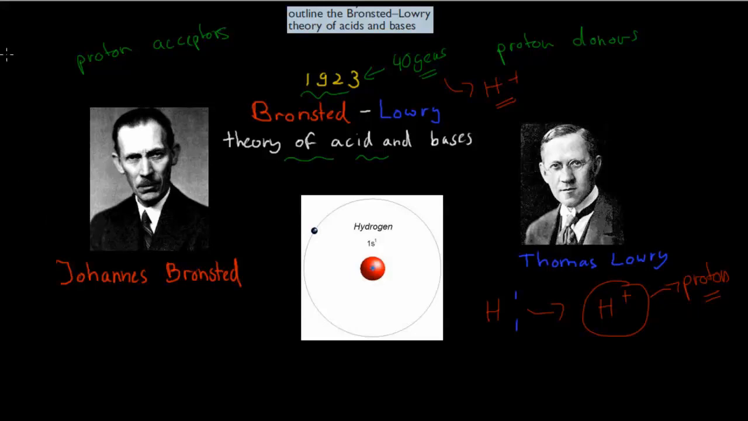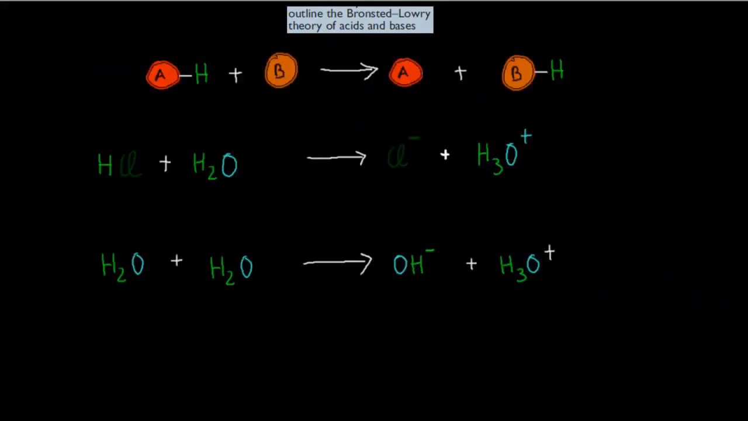So you need to remember these names, especially their last names, Johannes Bronsted and Thomas Lowry, and what they came up with. They came up with the theory that acids are your proton donors, and your bases are your proton acceptors. That was their idea, and we will go over that now.